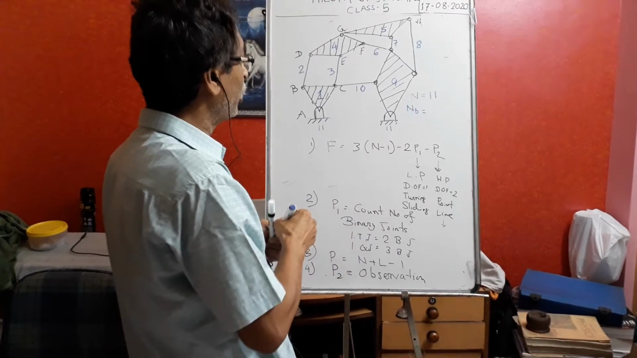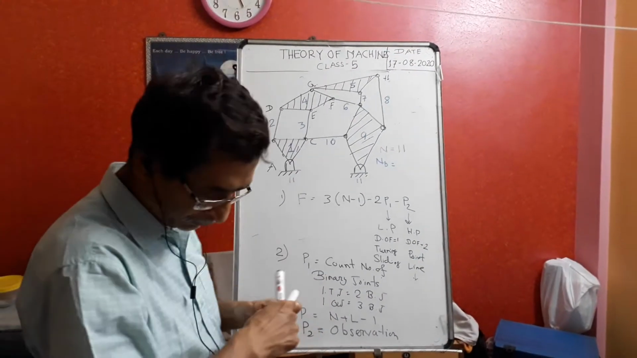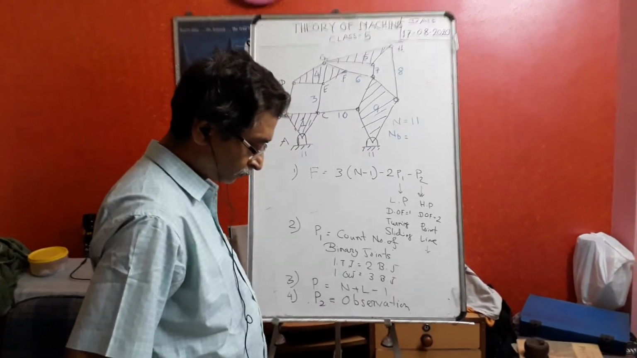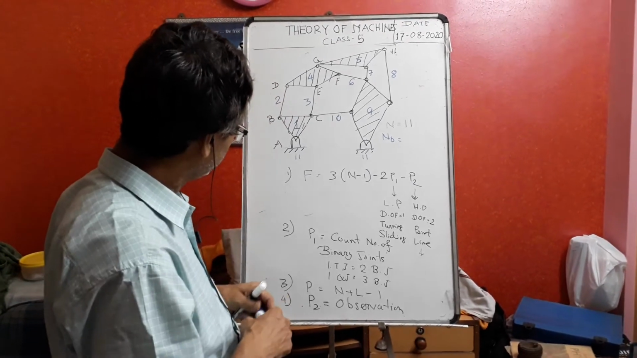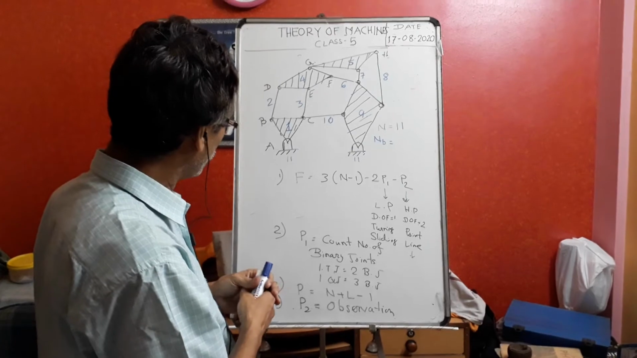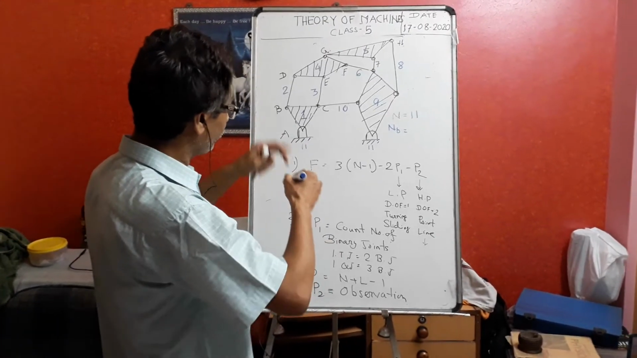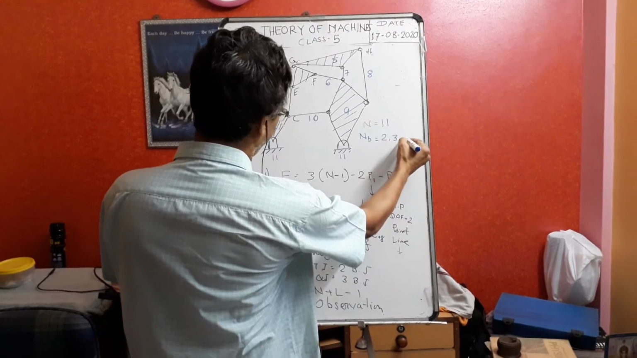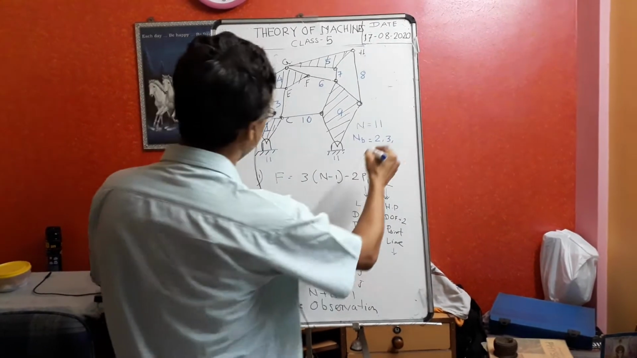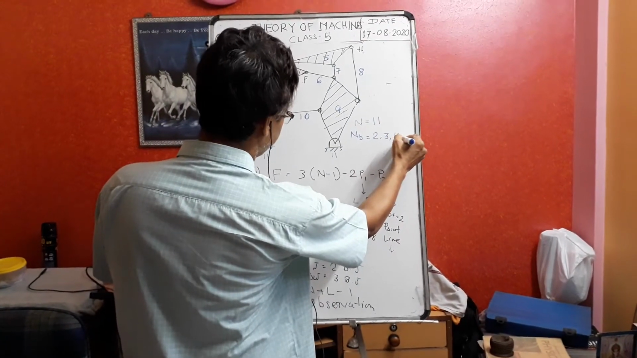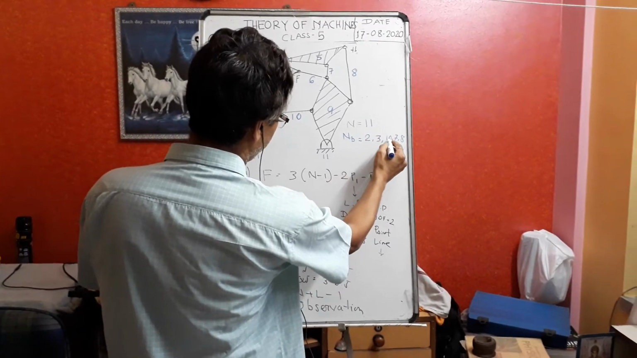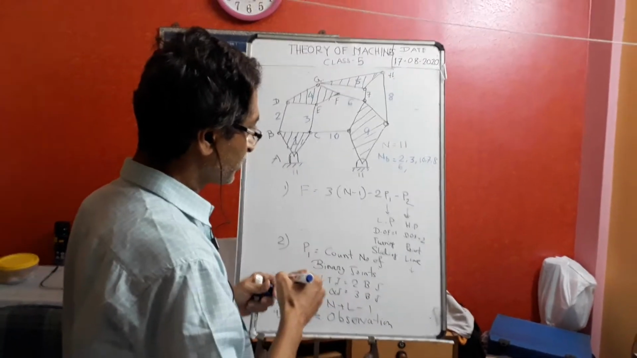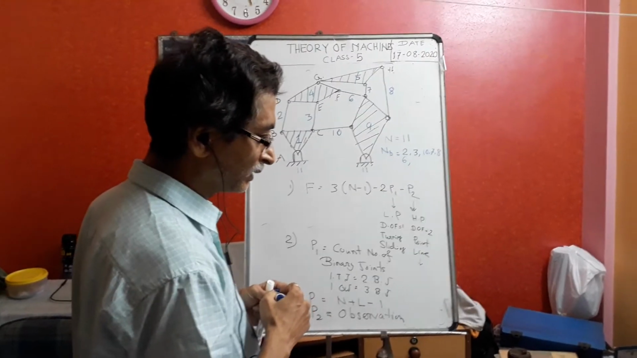But how many binary links? Can anybody tell how many binary links? They have told 6. 8 na. Which? You tell me from here. 2, 3. Okay. 2, 3, 10, 7, 8. 1, 2, 3, 4, 5, 6. So 6. Then there is another binary link.